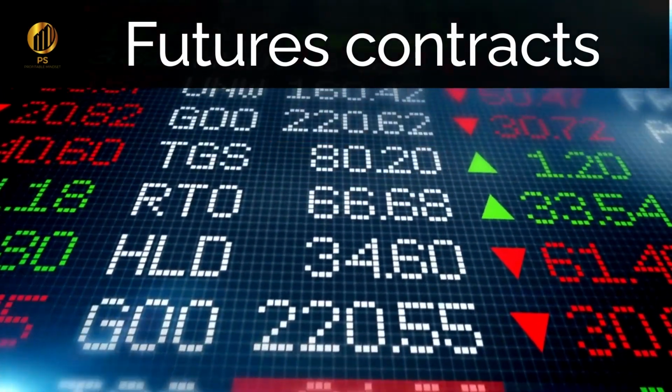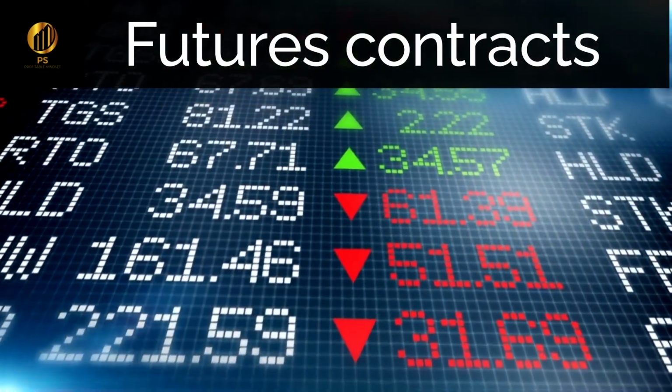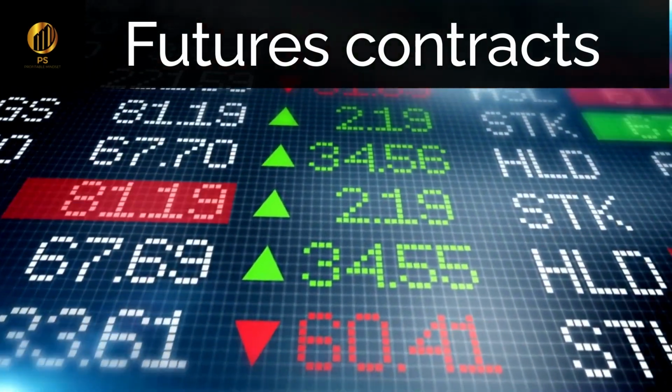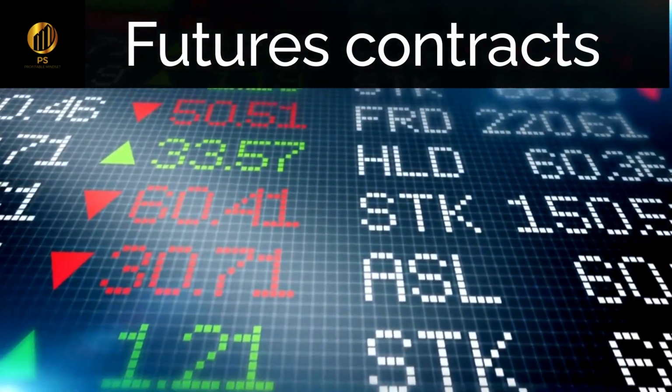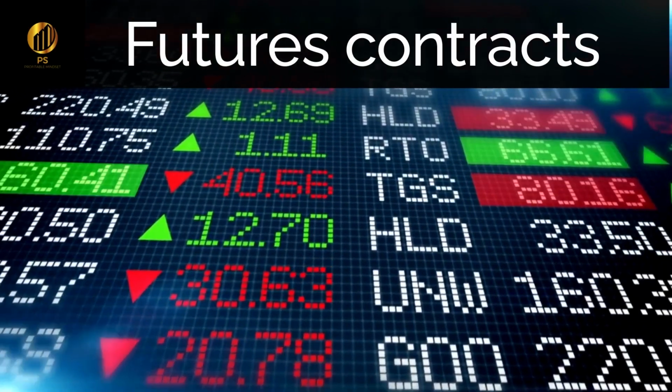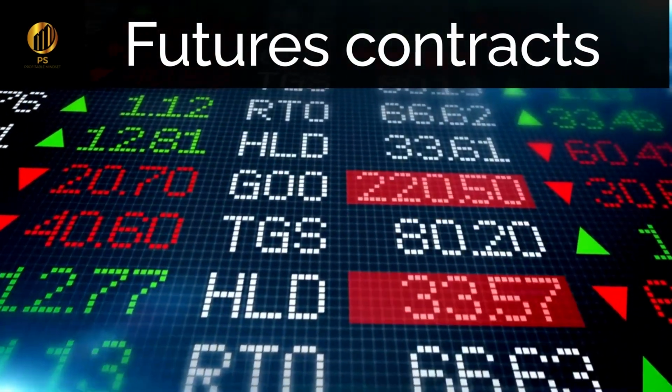Third, arbitrage. Futures contracts can be used to take advantage of price discrepancies between different markets. For example, if the price of gold is higher on one exchange than on another, a trader could buy a futures contract on the lower-priced exchange and sell it on the higher-priced exchange for a profit.